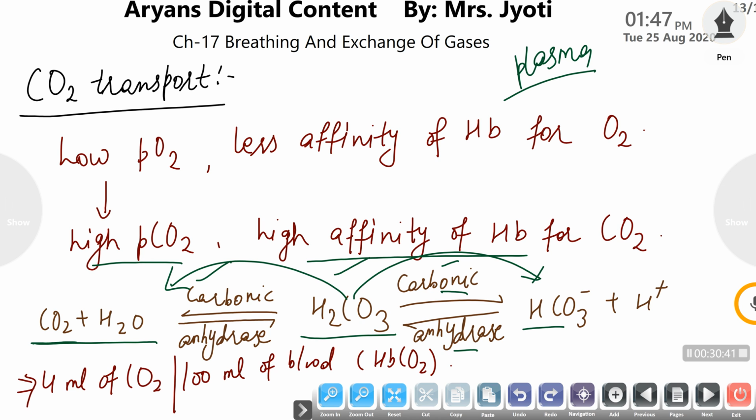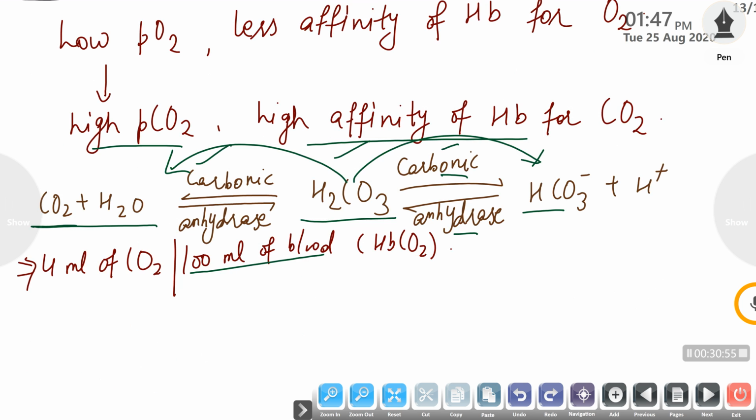Following the partial pressure concept, the carbon dioxide flows from blood to lungs and is then finally transported to the atmosphere through the respiratory system. On average, 100 ml of blood can transport 4 ml of CO2 in a single circulation.